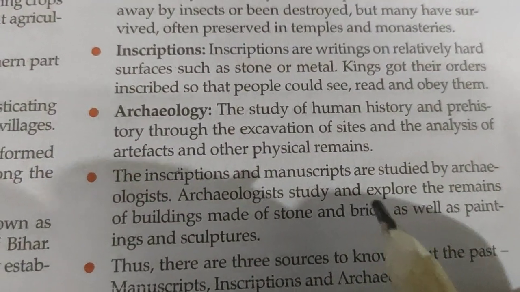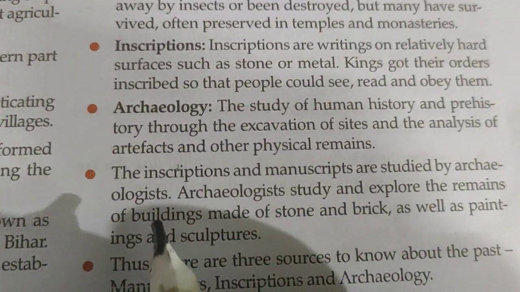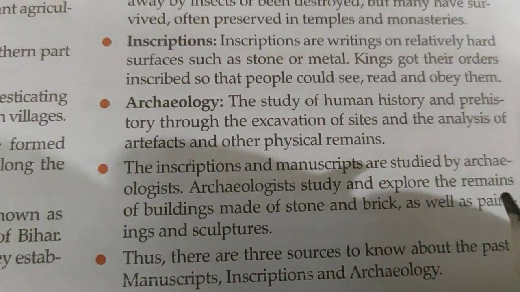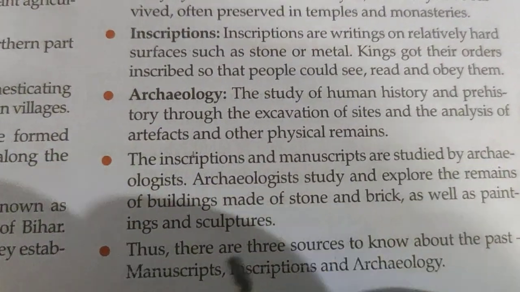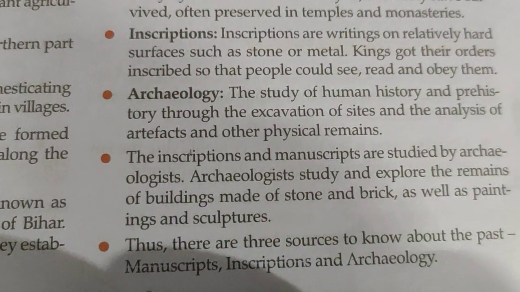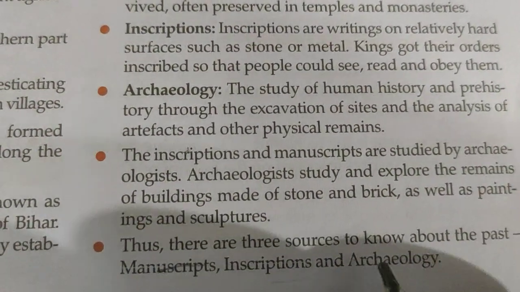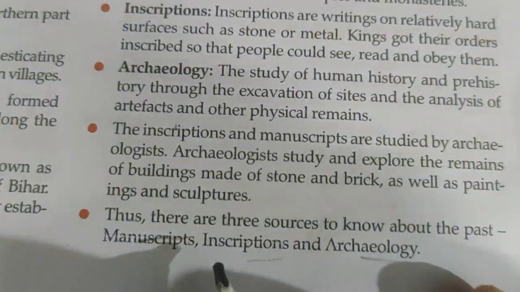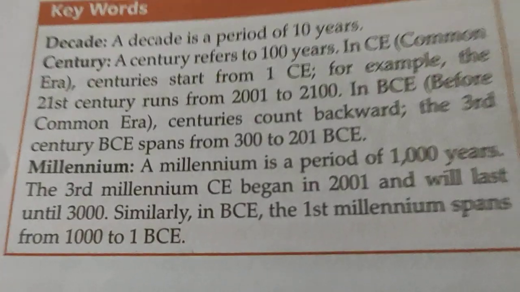Archaeologists study and explore the remains of buildings made of stone and brick, as well as paintings and sculptures. Thus, there are three sources to know about the past: manuscripts, inscriptions, and archaeology. Okay, what are those? Manuscripts, inscriptions, and archaeology. Got it? Okay.